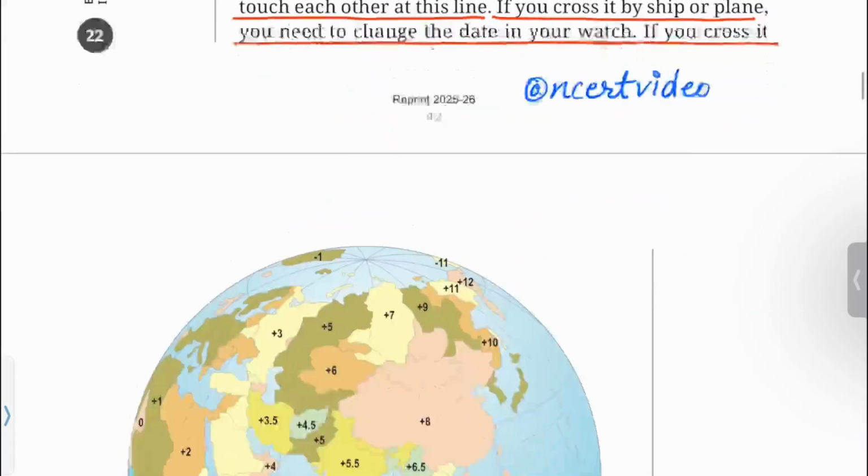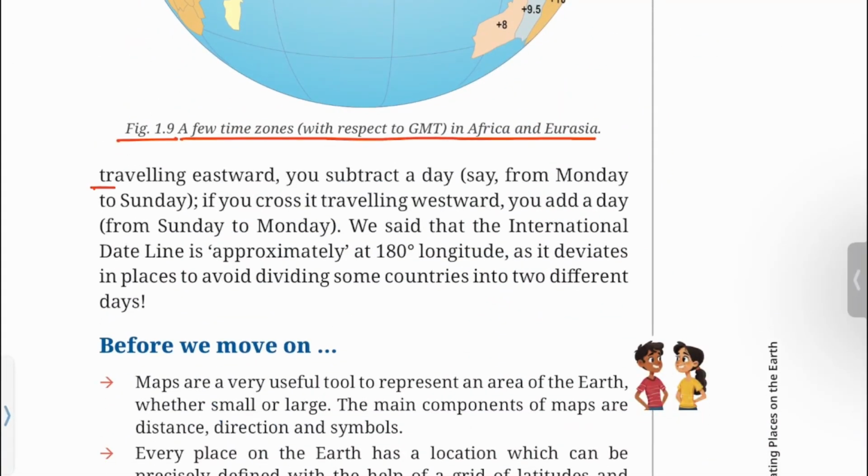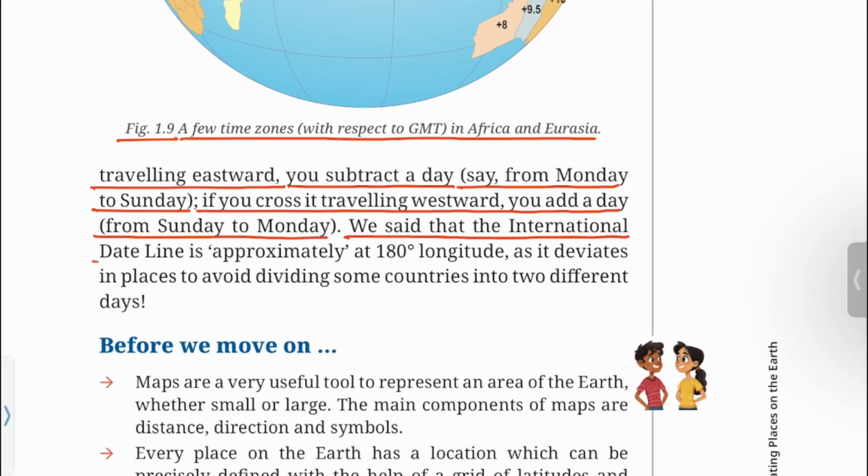If you cross it traveling eastward, you subtract a day, say from Monday to Sunday. If you cross it traveling westward, you add a day, from Sunday to Monday. We said that the international date line is approximately at 180-degree longitude, as it deviates in places to avoid dividing some countries into two different days.